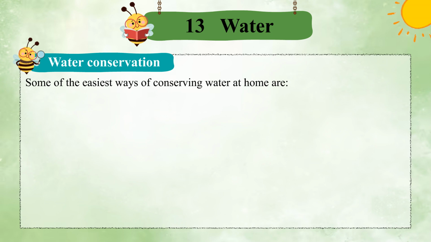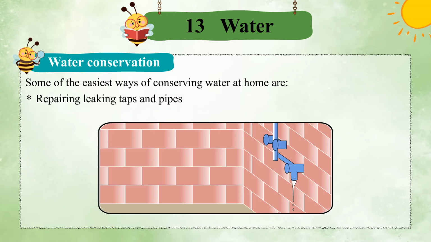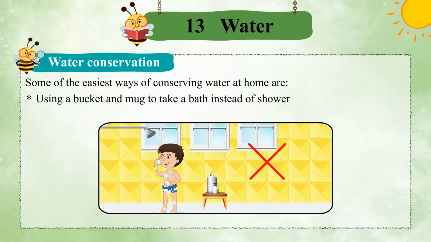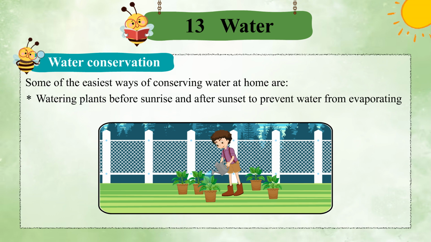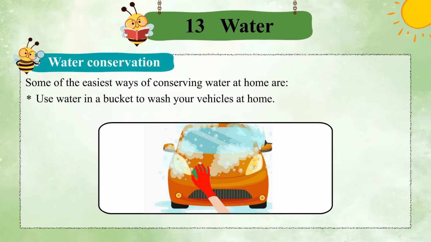Some of the easiest ways of conserving water at home are closing the tap while brushing our teeth, repairing leaking taps and pipes, using a bucket and mug to take a bath instead of shower, watering plants before sunrise and after sunset to prevent water from evaporating fast. Use a fixed quantity of water to wash clothes, not allow water to flow unnecessarily. Use water in a bucket to wash your vehicles at home.